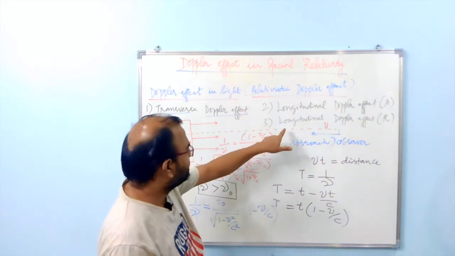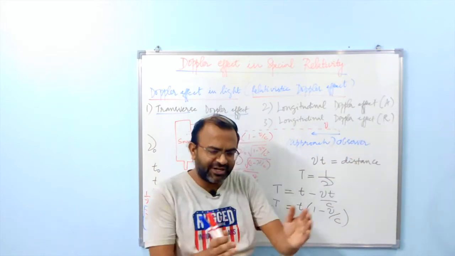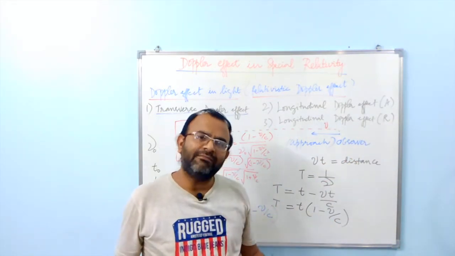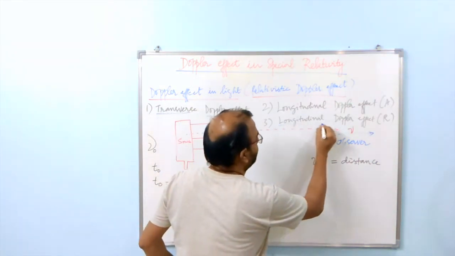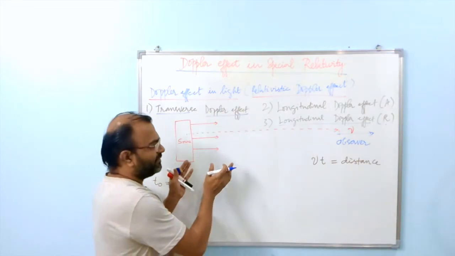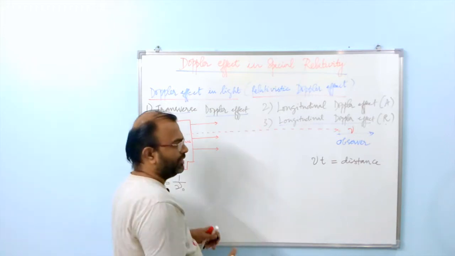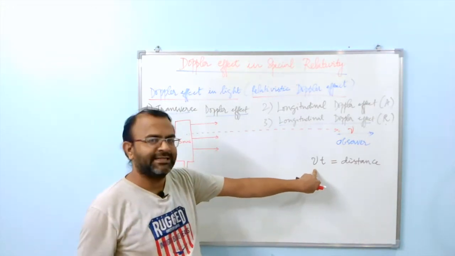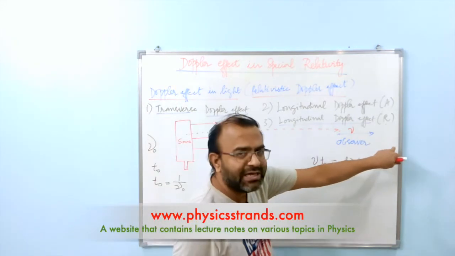Let us proceed to discuss the third case, which is the longitudinal Doppler effect for recession. Recession is either of them or both going away from each other. Right, so now we are discussing the third case, that is the longitudinal Doppler effect for recession. A recession happens when either the source or the observer move away from each other, or both of course relatively move away from each other. In this case the distance Vt is still a factor, but here it is going in the opposite direction.